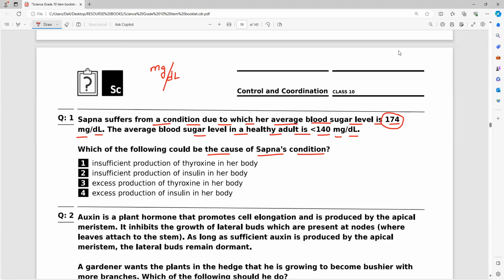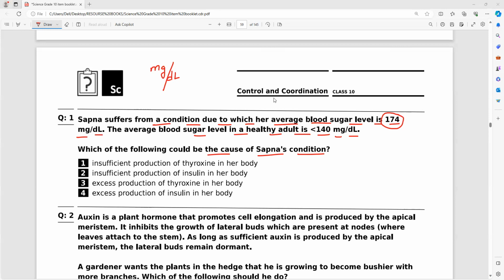It is the third hormone; you can identify it without thinking. What is that hormone that regulates blood sugar level? Insulin. So that is the first thing.